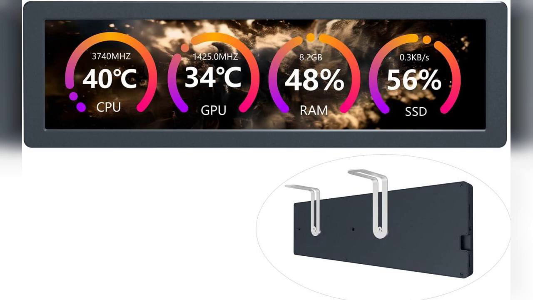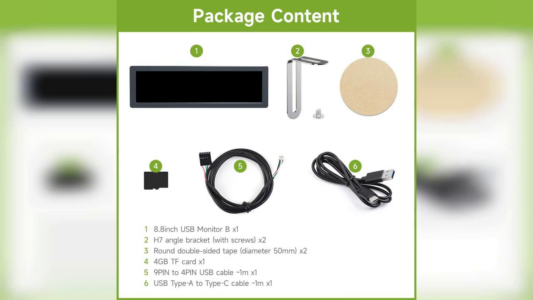This compact and versatile secondary screen is designed to enhance your desktop setup, offering a unique blend of functionality and aesthetics. With an 8.8-inch IPS panel boasting a resolution of 1920 by 480, it provides crisp visuals and vibrant colors, making it ideal as a PC case secondary screen or an ambient RGB display. One of the standout features of this monitor is its one-cable Type-C interface, which simplifies connectivity by eliminating the need for multiple wires and doesn't burden your graphics card resources.